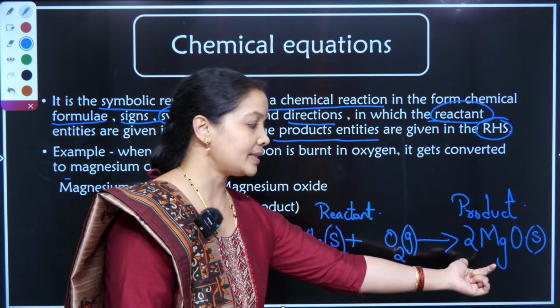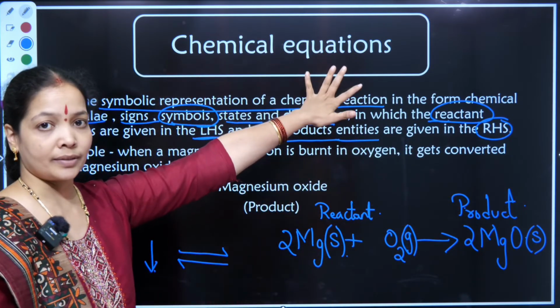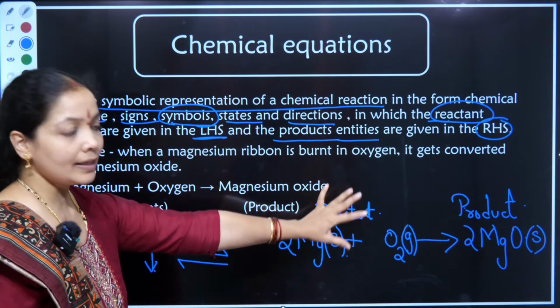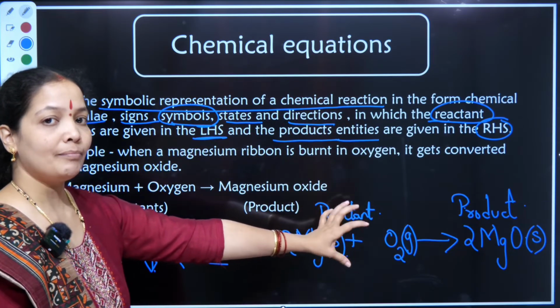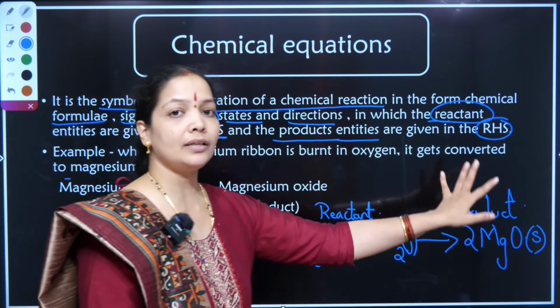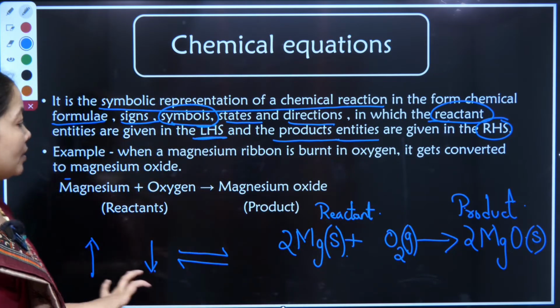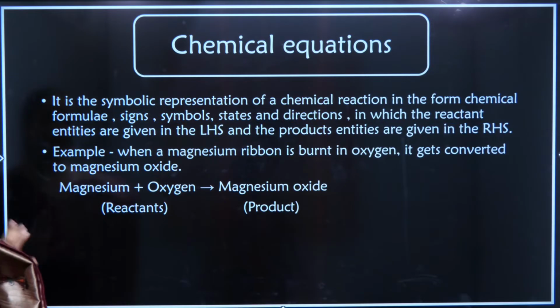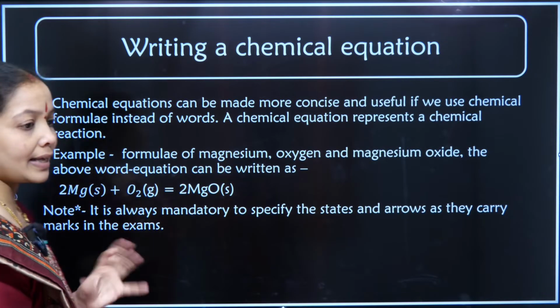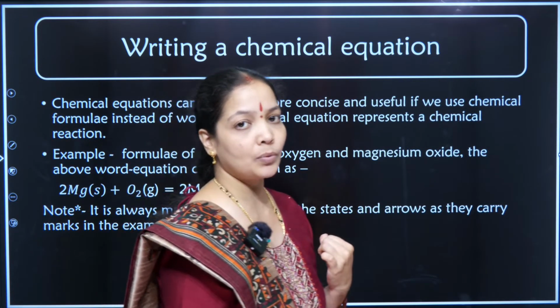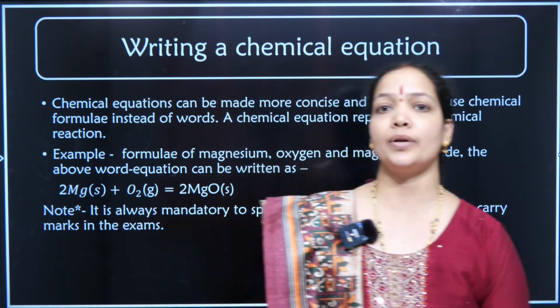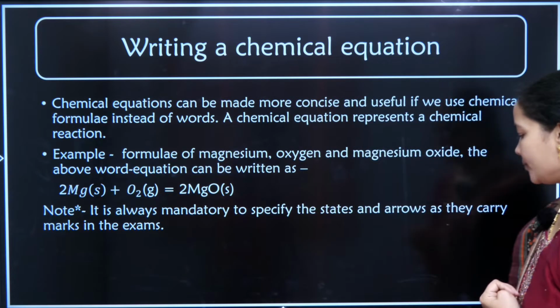This representation is called a chemical equation. When it is reacting, I call it a chemical reaction, but writing it in a particular symbolic format is called a chemical equation. So when a chemical equation is given to us, I can basically say the characteristics. We have just now learned what the four characteristic changes are that occur in a chemical change.